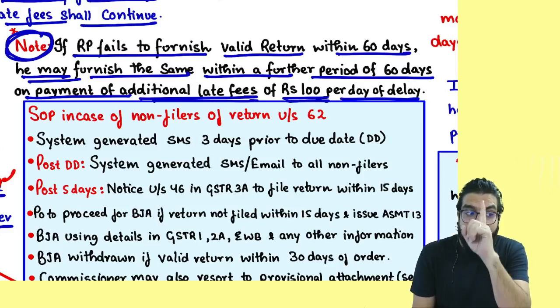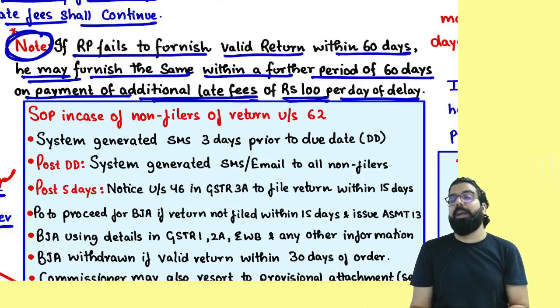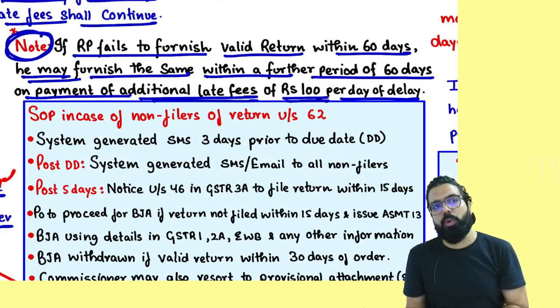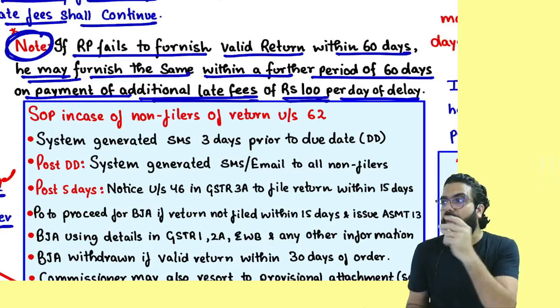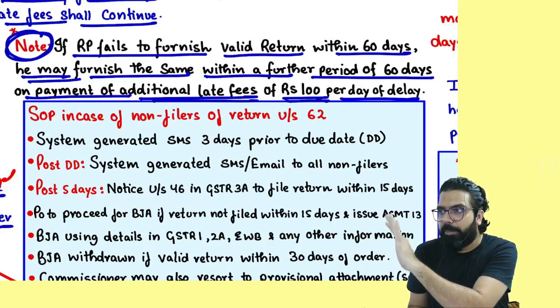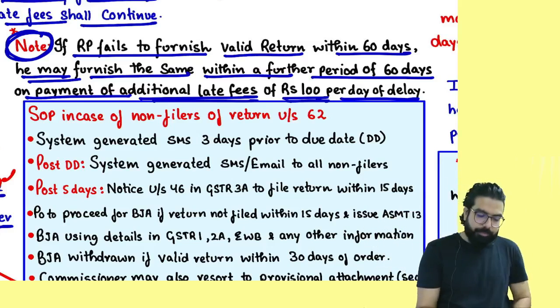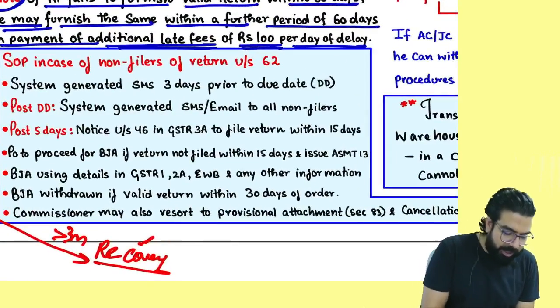How much is the late fee, everyone? 100 rupees per day you have to pay as late fee. Then the officer will go ahead and allow you to file even after 60 days also. If you file, the best judgment assessment order will be withdrawn. Everyone over here now, see here.